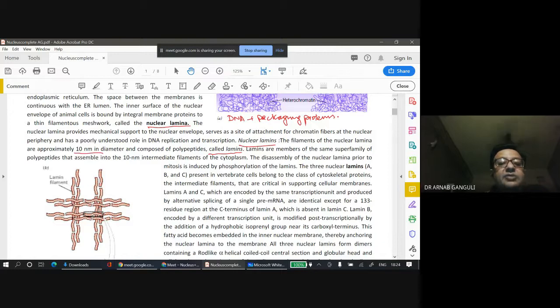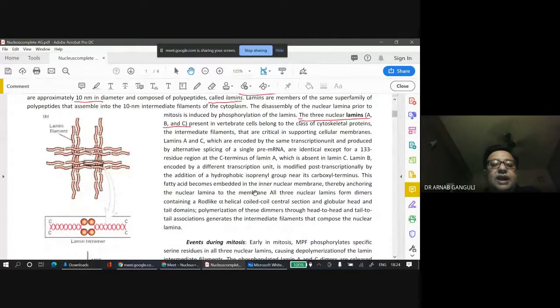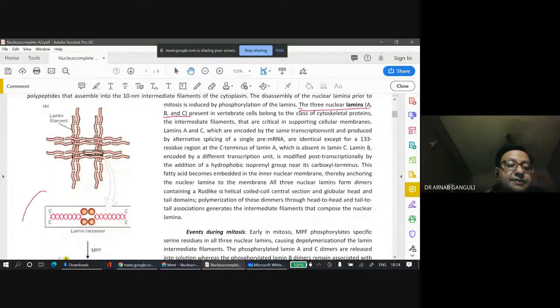They are approximately 10 nanometers in diameter. There are three nuclear lamins present, lamin A, B, and C. If you look at this particular nuclear lamin structure, you find something like this: a rod-like alpha helical coiled central section, so two strands are coiled.